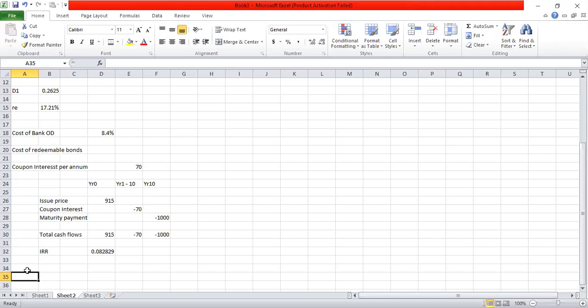So once you enter all the cash flows, all the figures in the financial calculator, when you press the escape button, you come back to the original screen. In the original screen, you have to come down to the IRR row. In that particular row, it highlights IRR. When you come to the IRR row, you can press the solve button, and then the calculator will give you the answer for the IRR, which is 8.2829%.